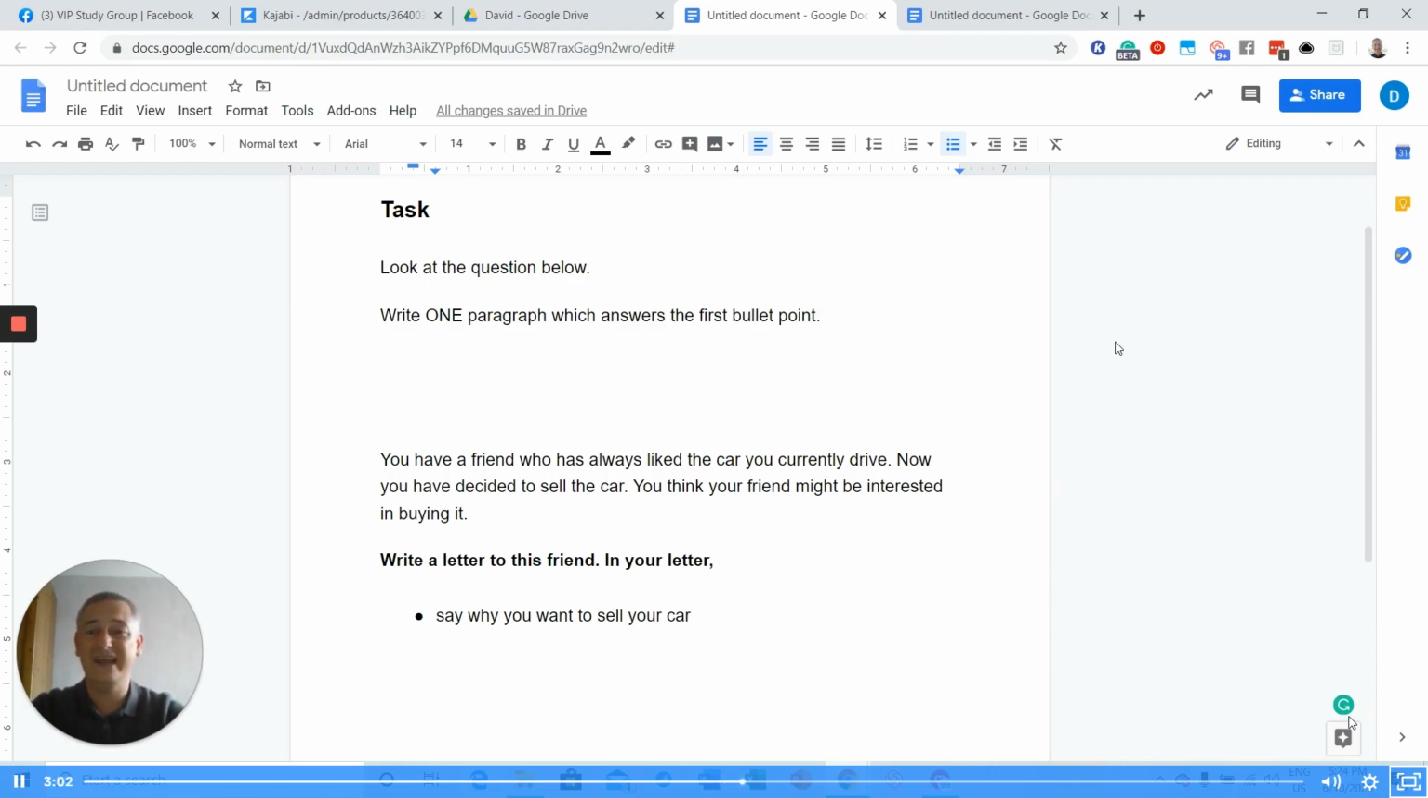Quite often I'll see band 8 letters. They deserve a band 8 for task response, but because one word or one phrase is ruining the tone of the letter, changing the tone, then it gets a band 6. So if the tone is not quite right, the maximum you can get for task response is a band 6. Even if all of your paragraphs are well developed, relevant, etc., you cannot get a 7 in task response without a clear tone or appropriate tone.